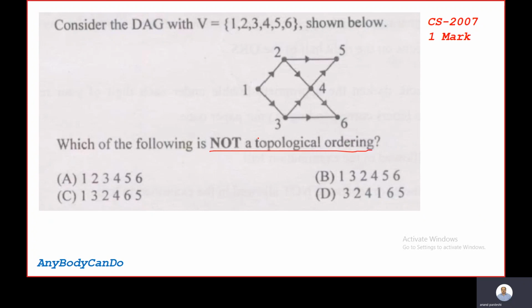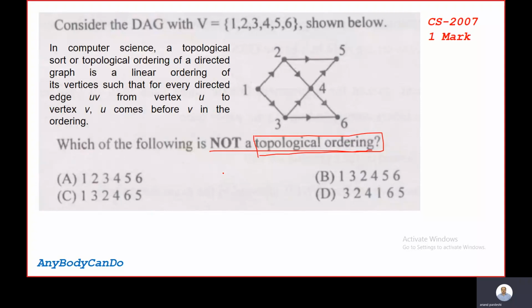So first, we will try to understand what we mean by topological ordering or topological sorting. As per the definition in computer science, a topological sort or topological ordering of a directed graph is a linear ordering of its vertices such that for every directed edge uv from vertex u to vertex v, u comes before v in the ordering. So in the question they have asked which is not a topological ordering.